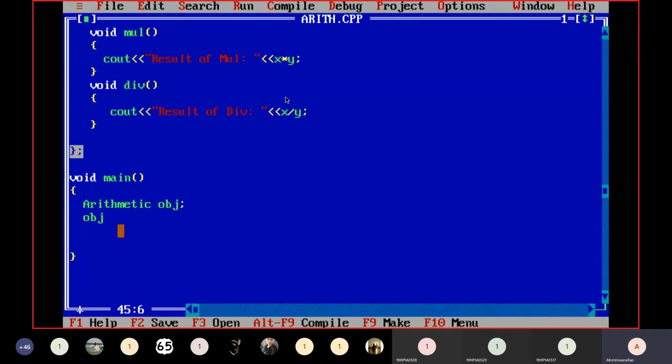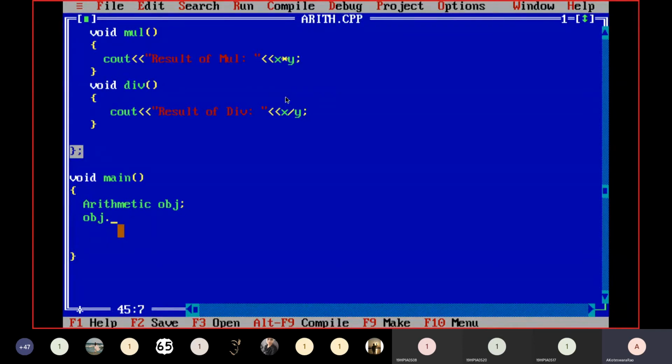So, obj dot, this is the way to access class members through an object. Object name dot member name. It may be data member or member function. Suppose I have data member, say obj.x. This is the way to access data member from the arithmetic class through its object. So now we can't access x. Why? It is a private member, so we can't access.